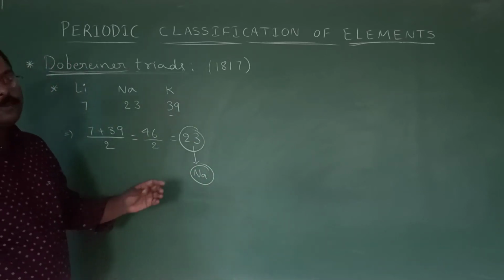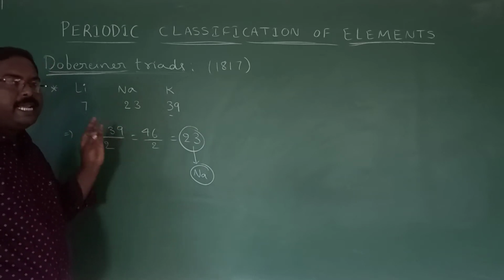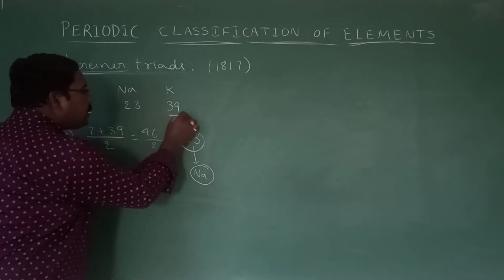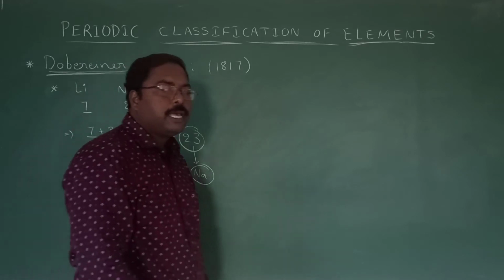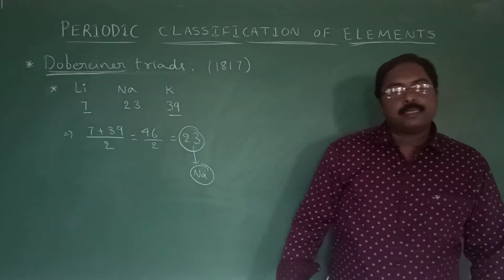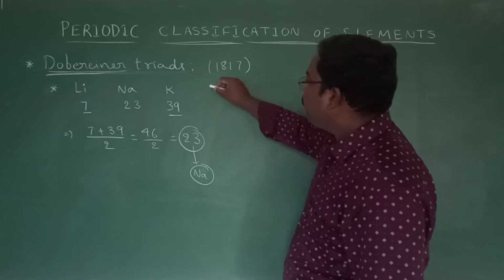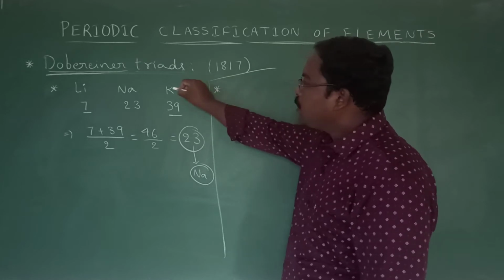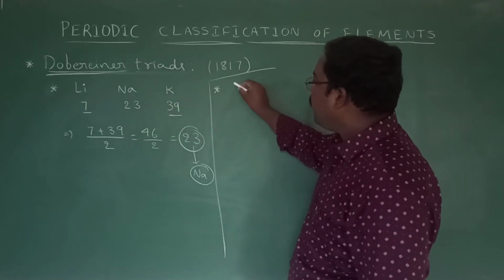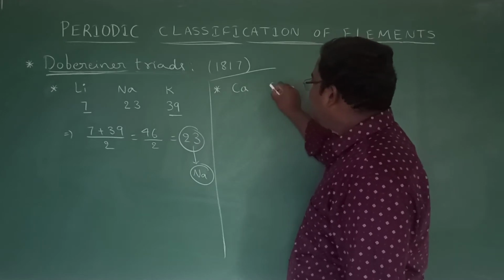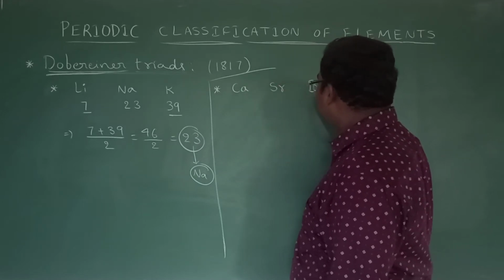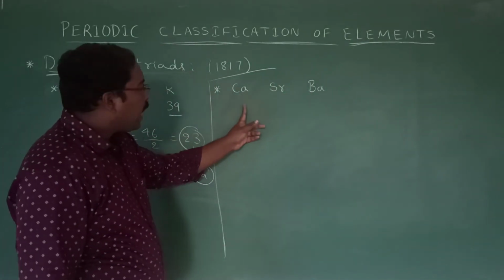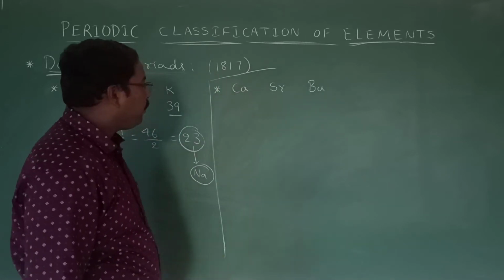So that is the third point regarding Dobereiner's triads: the average of the atomic masses of the first and last element is approximately equal to the atomic mass of the middle element. Now coming to the other triads: lithium, sodium, potassium is one triad. The other triad is calcium, strontium, barium.